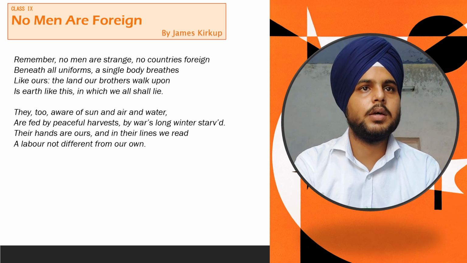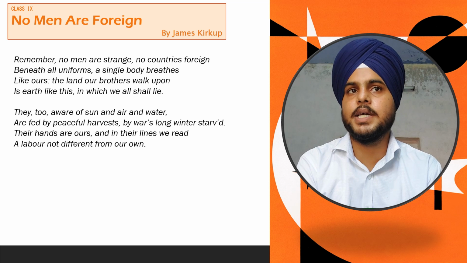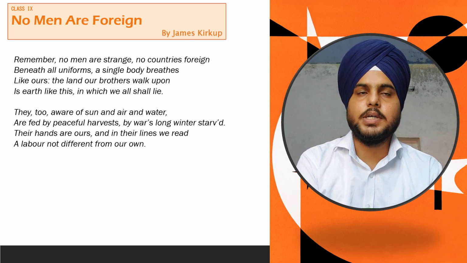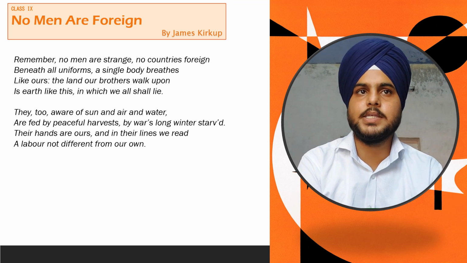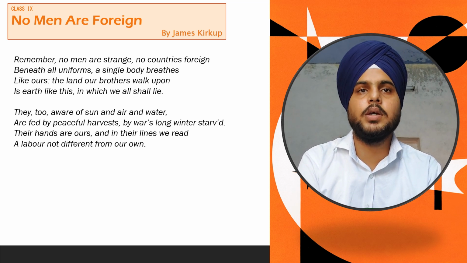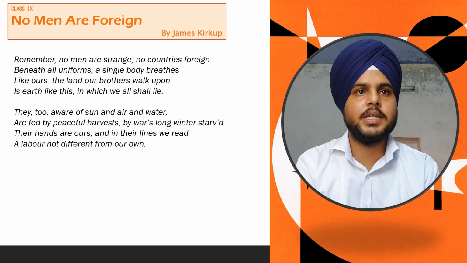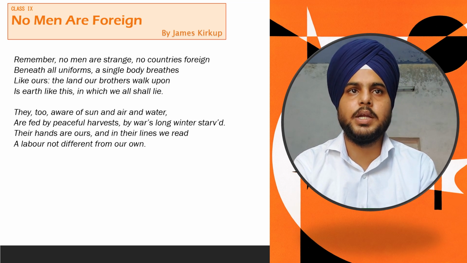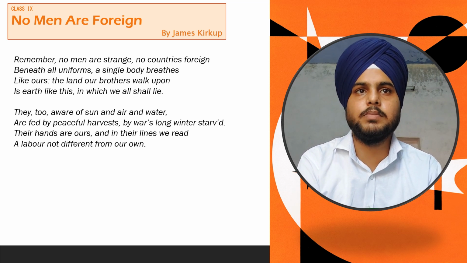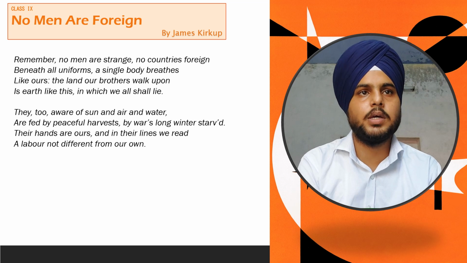Okay, the first line. Remember, no men are strange, no countries foreign. In this line, the poet clearly says that all the people on this earth are not strange, and no one can be called foreign, as he is trying to remove the borders that we people have created on the earth, like dividing the countries. And after that, in the second line, beneath all uniforms, the poet is describing the soldiers who wear uniforms of their own countries, but under all those uniforms a single body breathes, that is a human body like us, like every human being, it breathes.